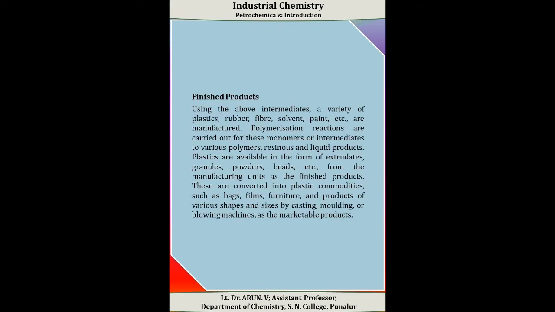And the last one is the finished product. Using the above, that is feedstock and intermediate, from the feedstock we get intermediate, and from that intermediate a variety of plastics, rubber, fiber, solvent, etc., which are the finished products, are manufactured. Polymerization reactions are carried out for these monomers or intermediates to make various polymers, resins and liquid products. Plastics are available in the form of extrudates, granules, powders, beads, etc. from the manufacturing unit as the finished product.